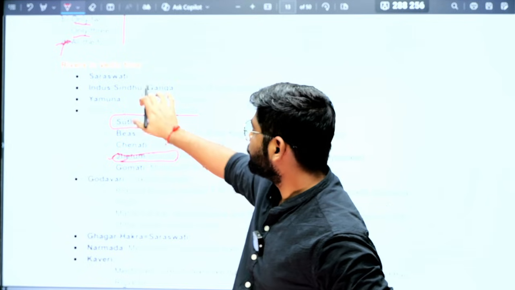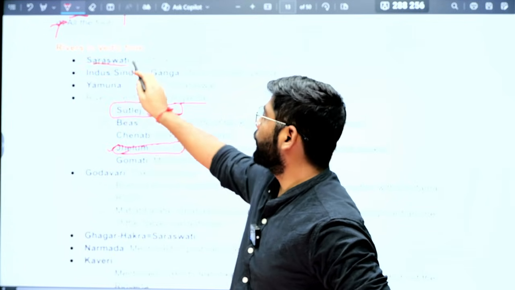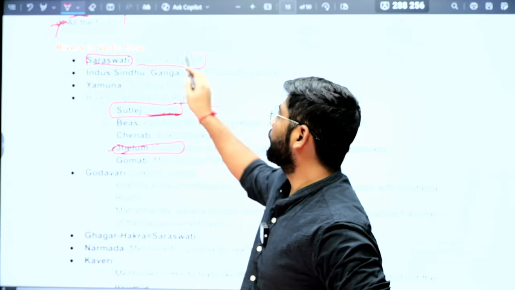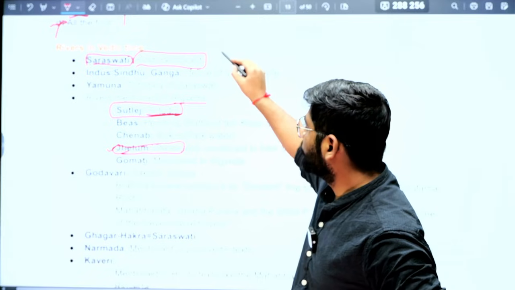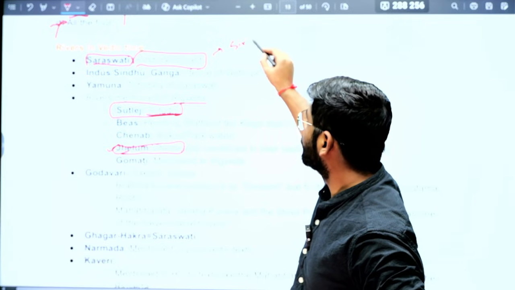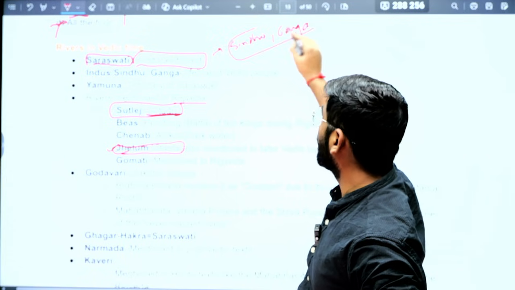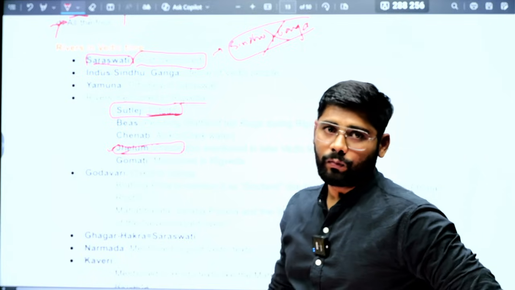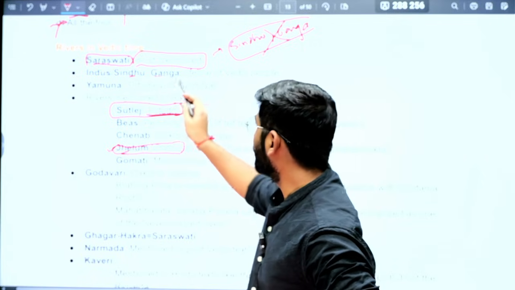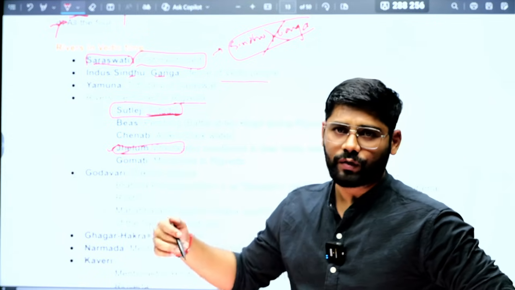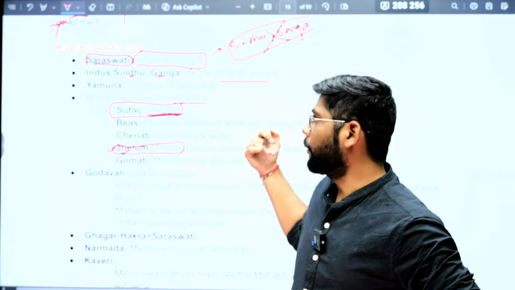Okay, so now see the Saraswati, the 2006 question I showed. Saraswati is the most mentioned river in the Vedic time. So what people will do, they will go with either the Sindhu or Ganga. But it is not Sindhu, not Ganga. It was the Saraswati, which is the most mentioned river in the Vedic time. Then the Sindhu and Ganga were the lifeline of Vedic people because this civilization was located between the Ganga-Yamuna Doab, and it extended from the Sindhu till the Yamuna and Ganga here.